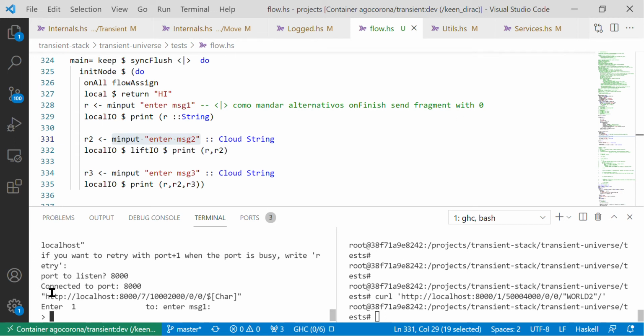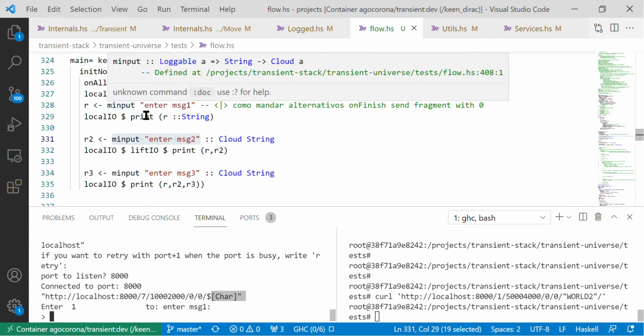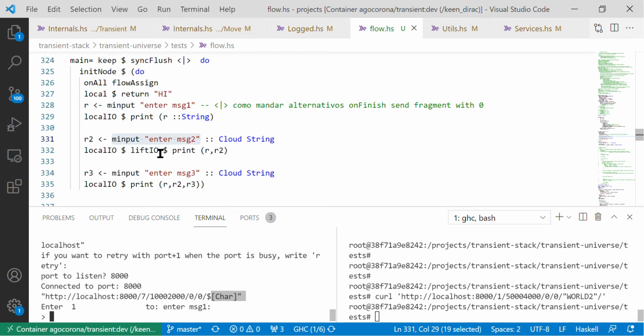It connects, of course, to port 8000, and it waits for a request with a parameter of kind string. If this endpoint does not receive a string, the second endpoint does not appear.